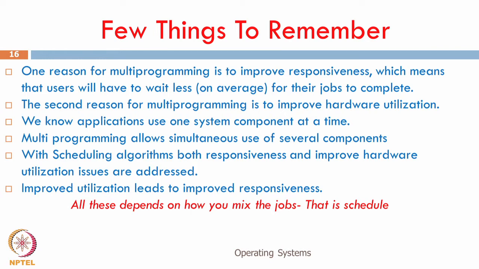The second reason for multi-programming is to improve hardware utilization, as we have already seen between a disk and a CPU, where we gave some examples. Many of the applications use only one system component at a time. For example, they use either the CPU or the disk. So, if I have multiple components, then each one will use one of these, and so the entire hardware utilization will go high. The important thing is that I need to have a good mix of jobs which would use different components of the system, so I get maximum hardware utilization and also meet some of the criteria that we had mentioned in the previous modules.